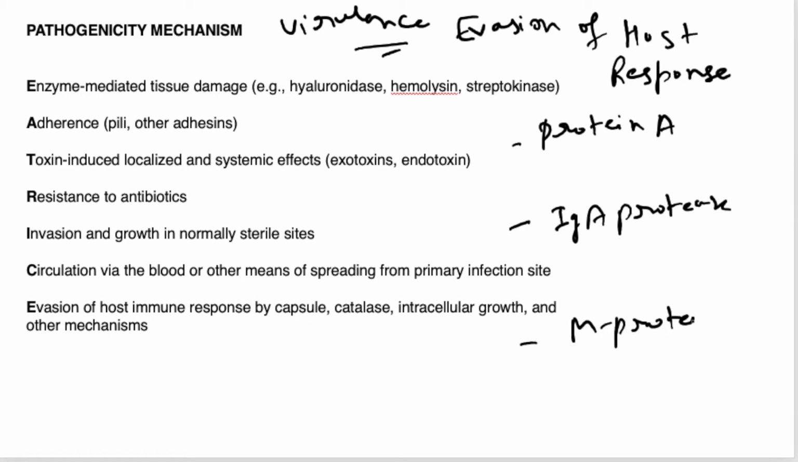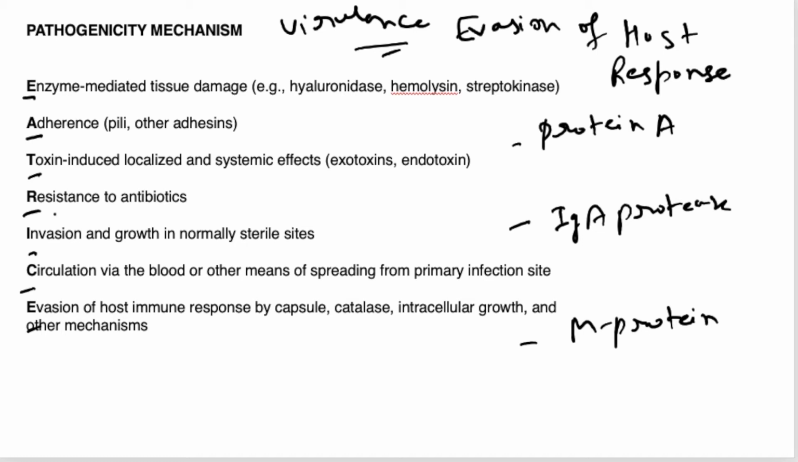Actually, these three are very important from an exam point of view. I just wanted to give you a glimpse of the pathogenicity mechanisms, so I am putting up a few more slides in the same regard. Pathogenicity mechanism can be remembered by this mnemonic: EAT RICE, right? E stands for enzyme mediated tissue damage. A stands for adherence. There are some appendages in the bacteria which help in adhering to the cell surface. T stands for toxin induced localized and systemic effects. Toxins may be endotoxins or exotoxins.